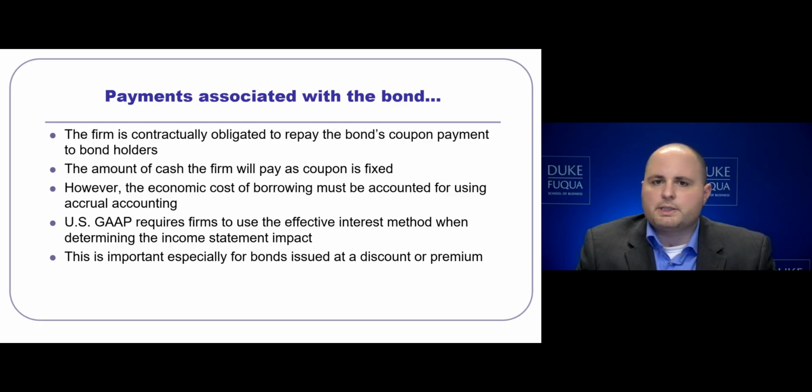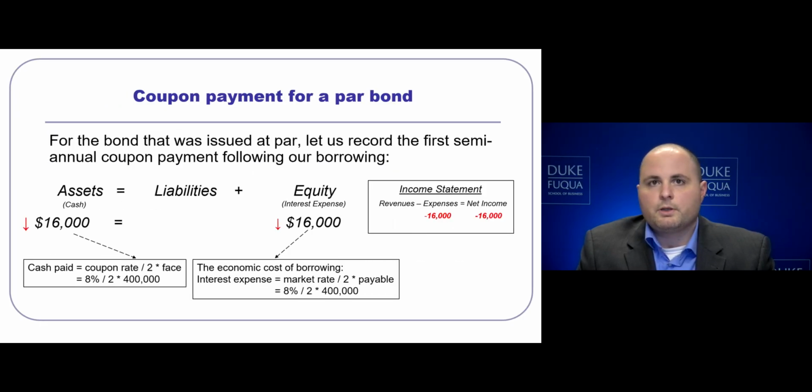This is going to be important, especially for bonds that are issued at a premium or a discount, because we need to make sure we amortize that discount or premium. Let's take the simple situation where we have a coupon payment for a par bond. Thinking back to our example, we had a bond that we issued at par where the coupon rate was equal to the market rate, 8%.